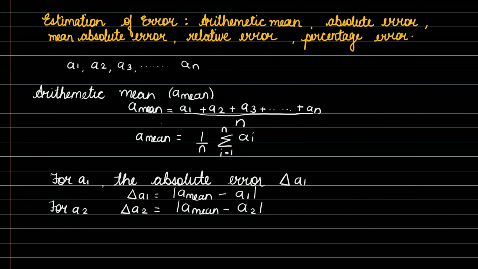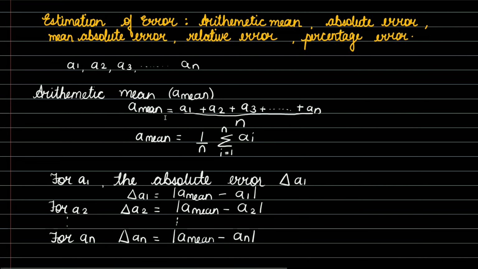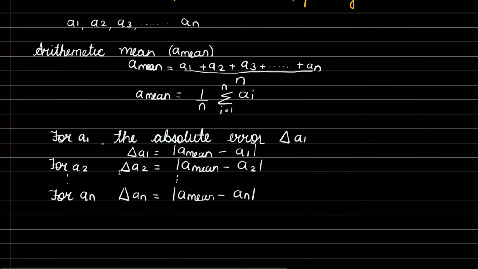Similarly, for An, for n number of observations, we can calculate the absolute error as mod of A mean minus the individual value An. This is how we can calculate the absolute error.